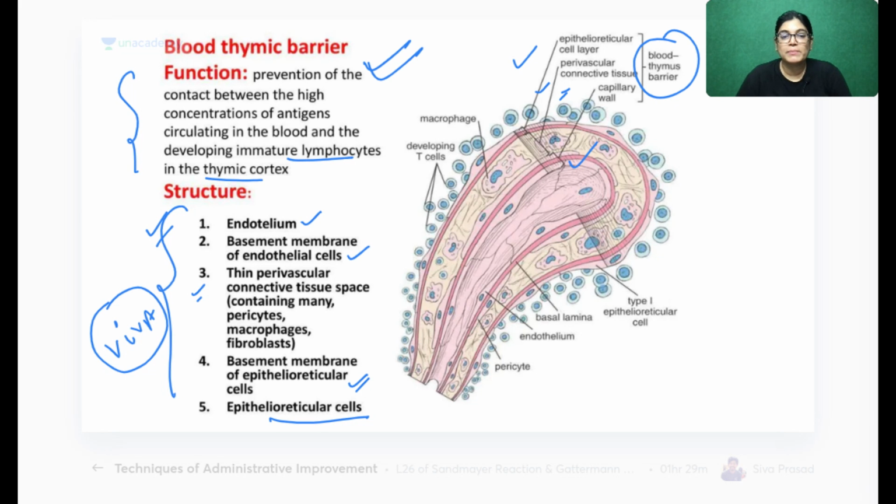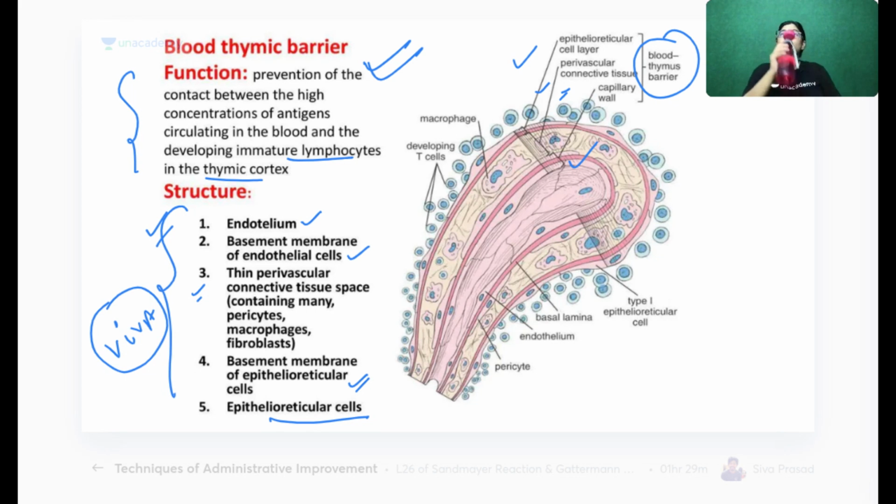The structures forming the blood thymic barrier: as we move from inside to outside, it is endothelium, basement membrane of endothelium, perivascular connective tissue, basement membrane of epithelio-reticular cells and that of epithelio-reticular cells.